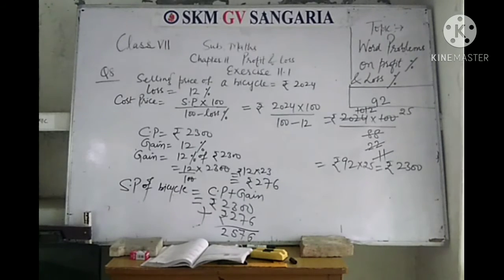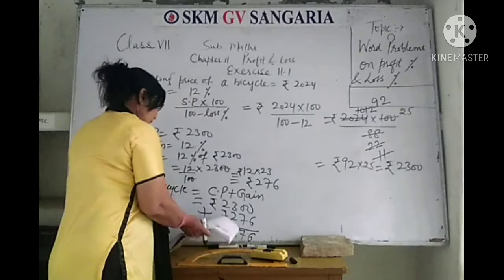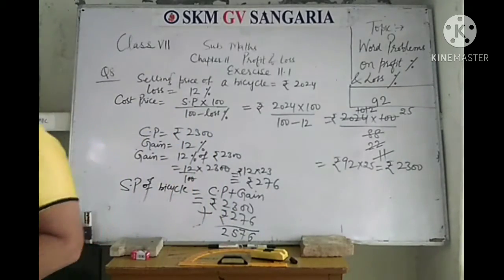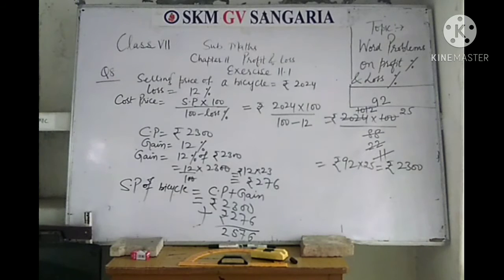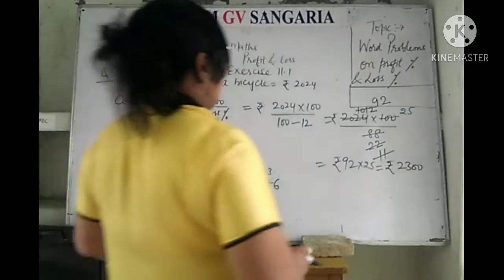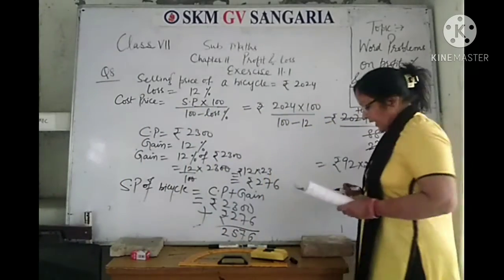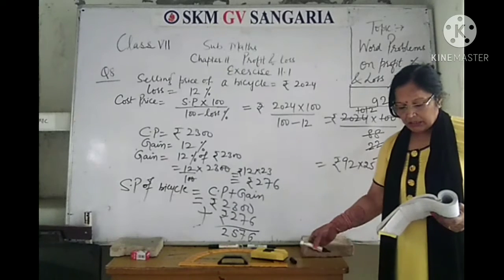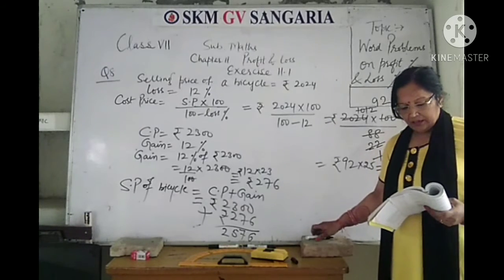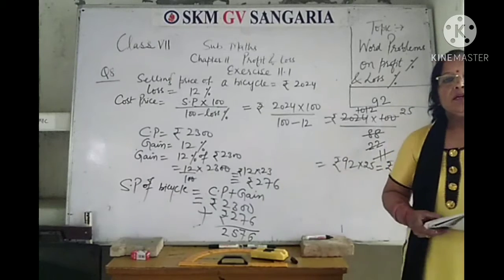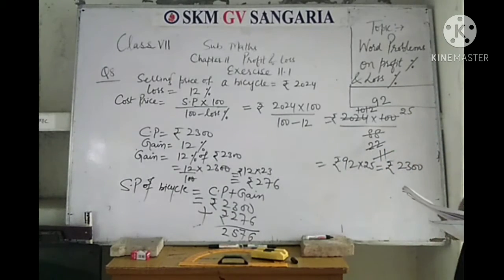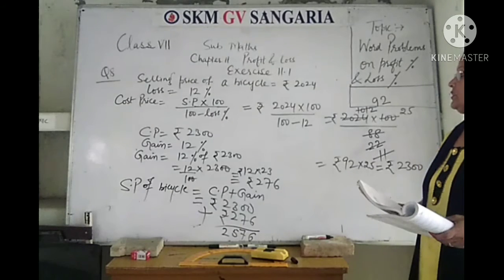Now let's take question number 9. Question number 9, please note down. Question number 9 is here. A dealer sold 2 machines at rupees 2400 each. On selling one machine, he gained 20%, and on selling the other, he lost 20%. Find the dealer's net gain or loss percentage.